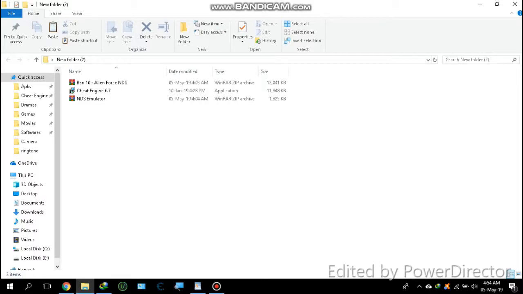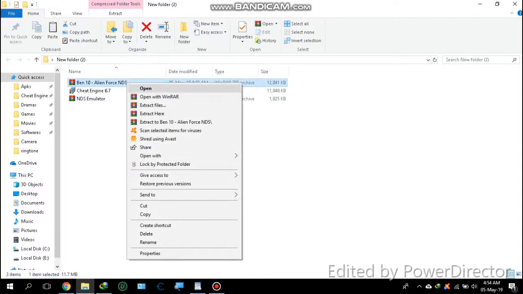So today I will show you how to download, install and play Ben 10 Alien Force NDS. First of all, you need these three things. I will provide the link in description. First of all, you need Ben 10 Alien Force NDS. Extract it here.